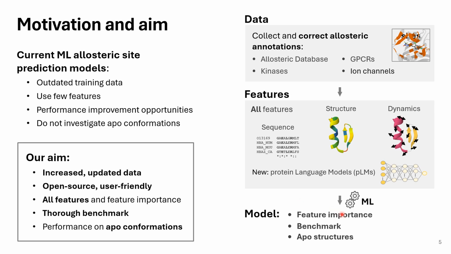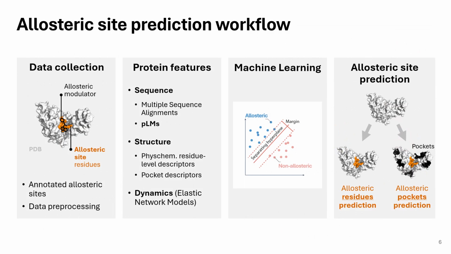We can make a systematic benchmark with other existing models in the literature, and also, to our knowledge, one thing that has not been done is to systematically use APO structures to measure the performance of these models in these conformations. This is the workflow that I follow to achieve that, starting from data collection, measuring features in the proteins we use as training data, and then deploying the machine learning models.